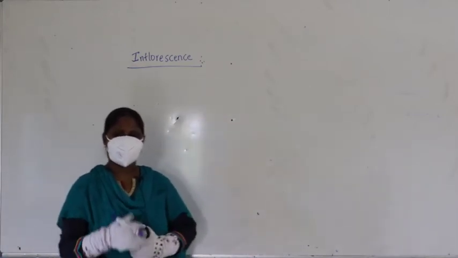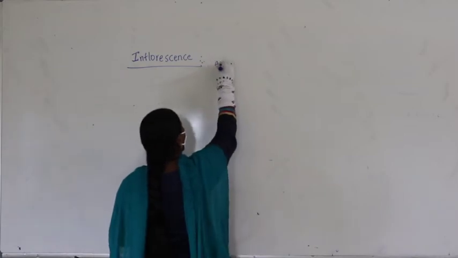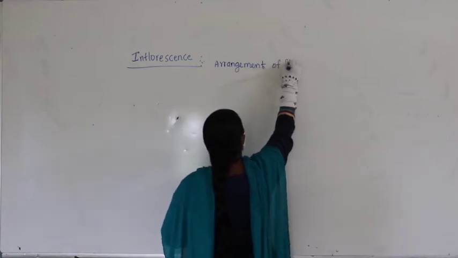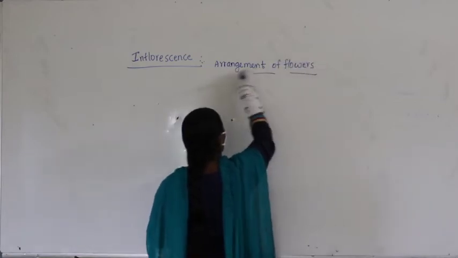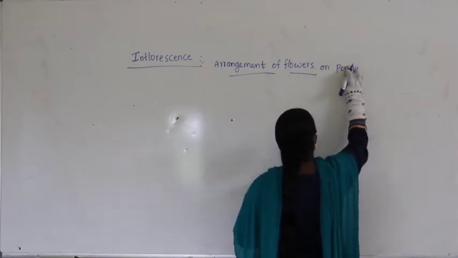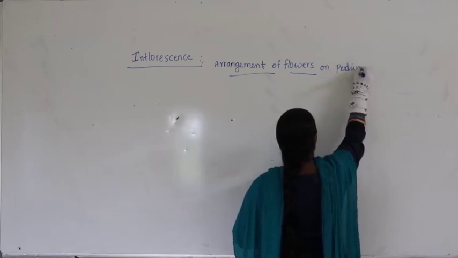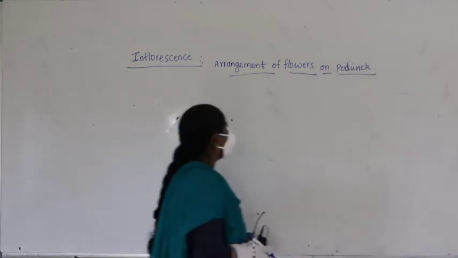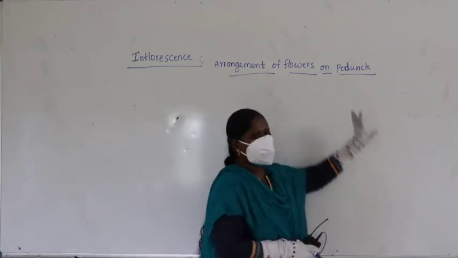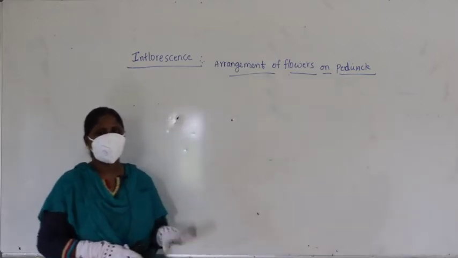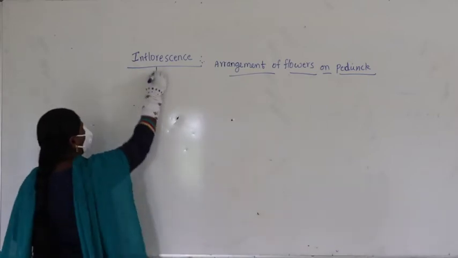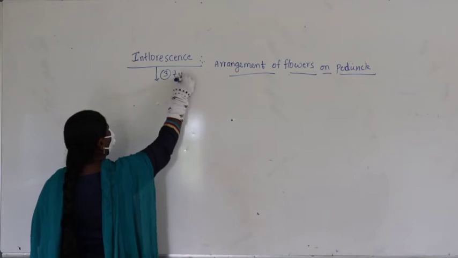So what did we discuss previously? Here we say the arrangement of flowers on peduncle. Inflorescence means the arrangement of flowers on the peduncle. How flowers are arranged on the peduncle, that itself is called inflorescence.